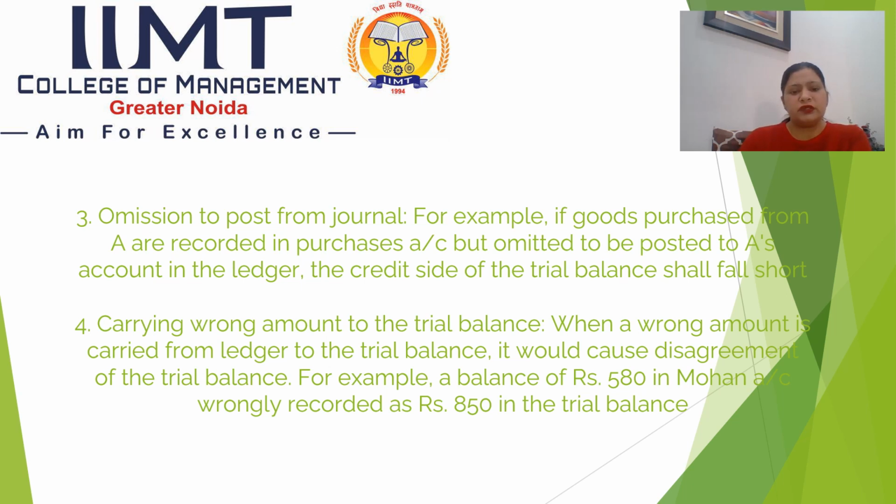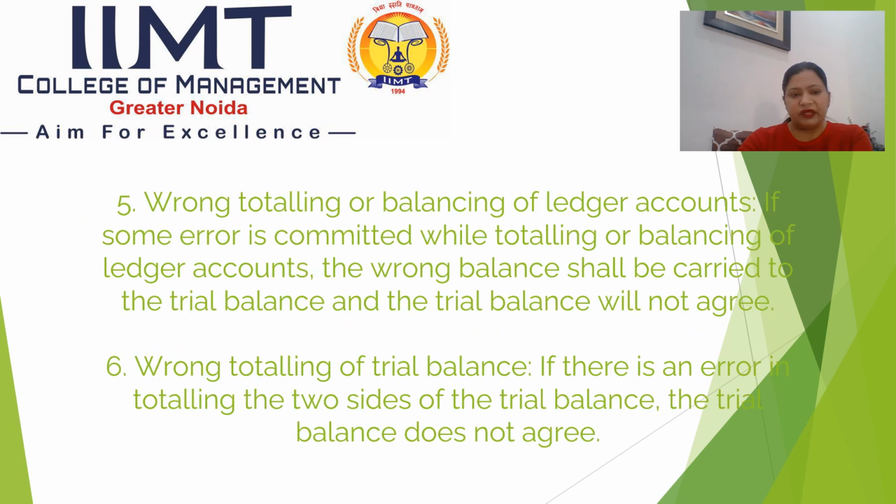Omission to post from journal. For example, if the goods purchased from A are recorded in purchases account but omitted to be posted to A's account in the ledger, the credit side of the trial balance will fall short. Carrying wrong amount to the trial balance. When a wrong amount is carried from ledger to the trial balance, it would cause disagreement of the trial balance. For example, a balance of rupees 518 in Mohan account wrongly recorded as rupees 850 in the trial balance.